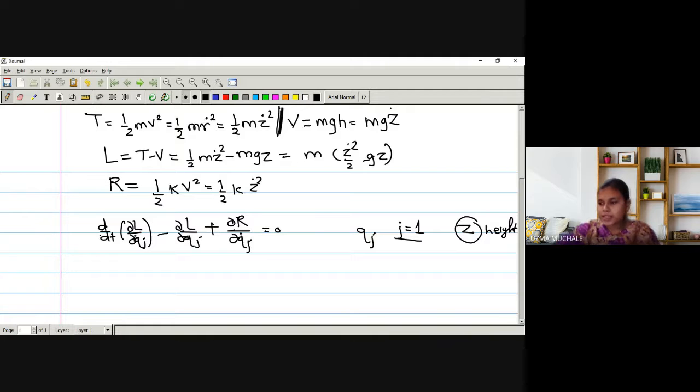Right? So simply height is sufficient to describe the position of the particle. Hence we have only one coordinate. So we can say that coordinate q1 is equal to the z coordinate. Let me write down the equation d by dt. Instead of qj, we'll write the equation in terms of z dot.